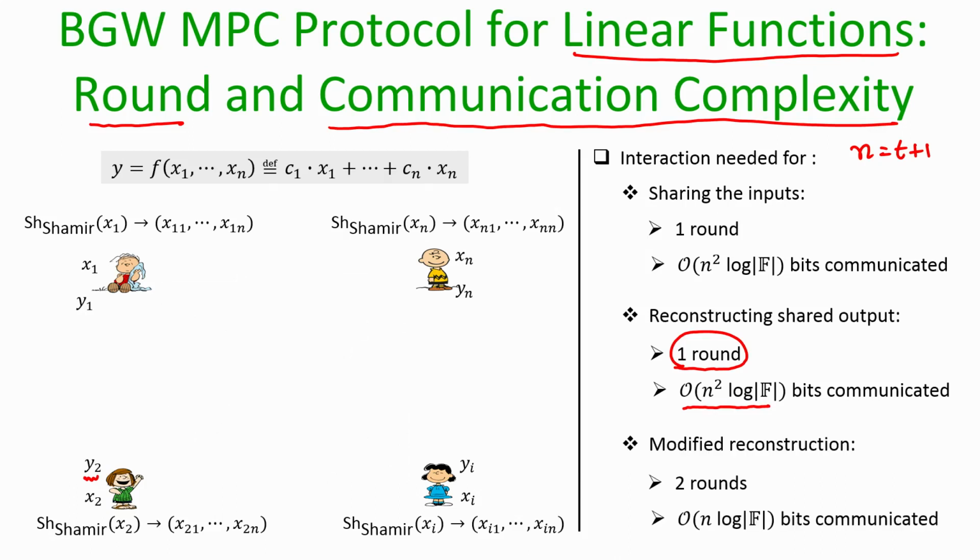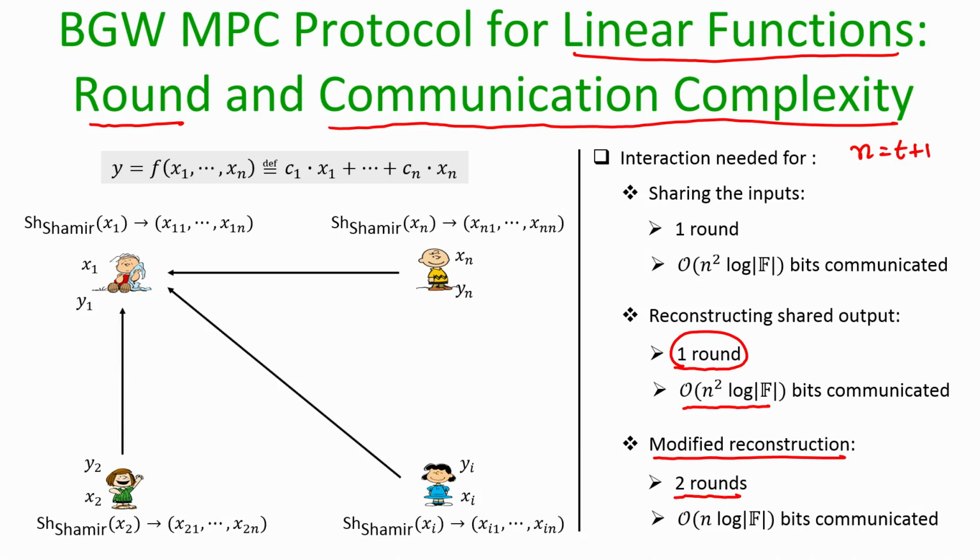Alternately, I can do a modified reconstruction. Instead of one round, if you are willing to give me one additional round of communication, I can save the communication. In the one round approach, every party sends its share of y to every other party. So, that is why it is a single round, but n square communication, of course, n square log of F bits.